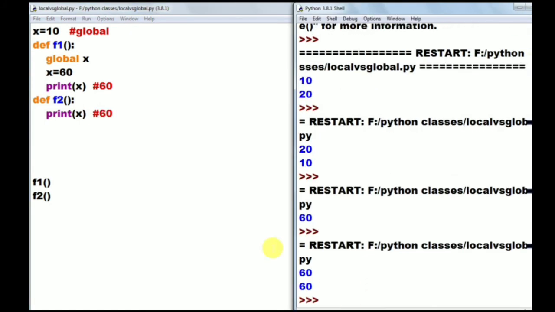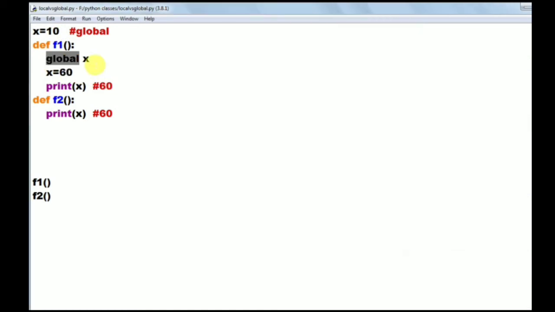Observe the output: 60 60. So this global value 10 is modified to 60. Now, if this global keyword is not there, if I make this line a comment, okay, if we don't use this global keyword, what will happen?